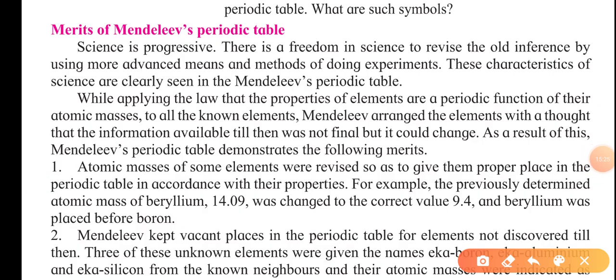So Mendeleev made this periodic table, and there are various achievements in it. One of them is that after the discovery of noble gases and radioactive elements, another version of Mendeleev's periodic table was published in 1905.